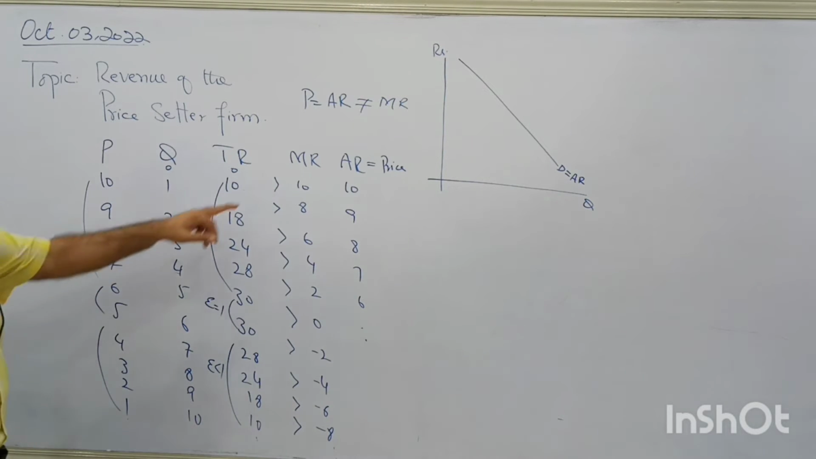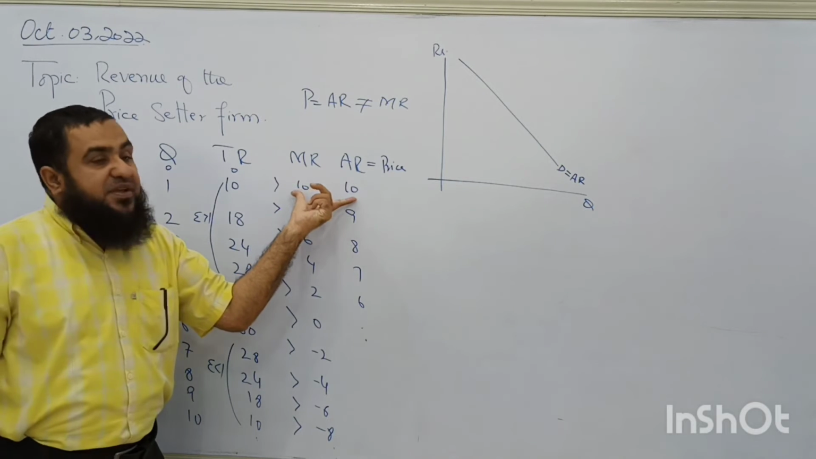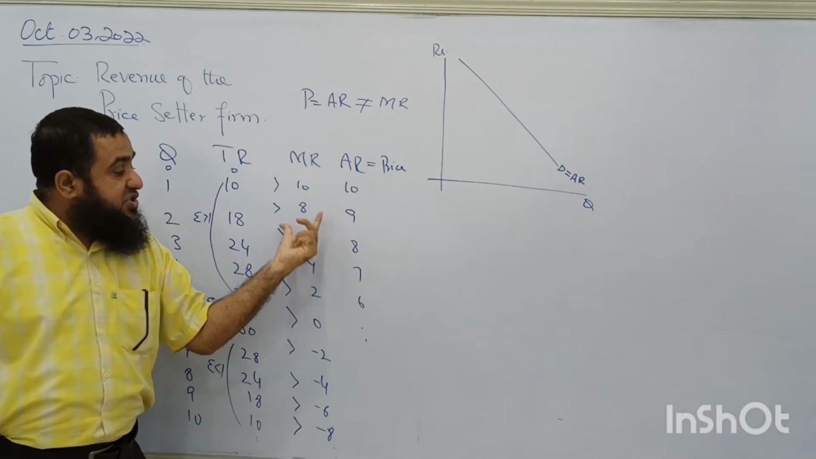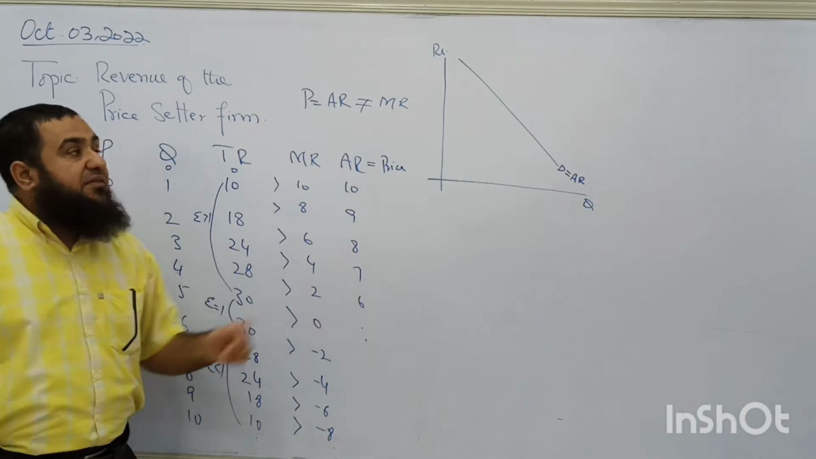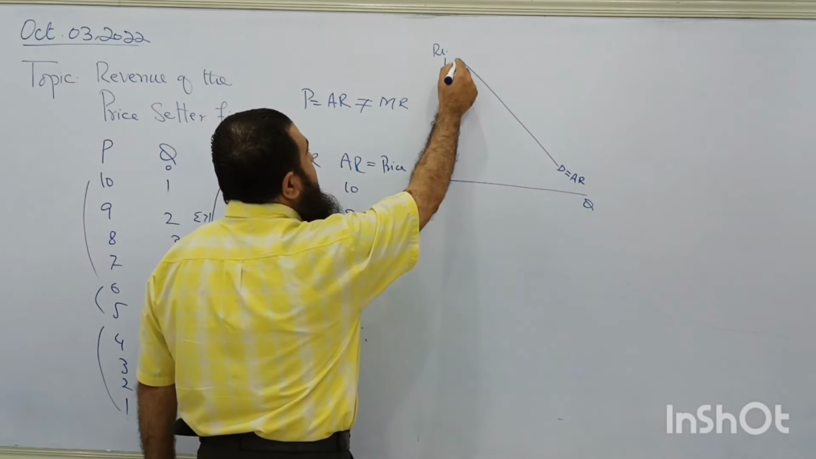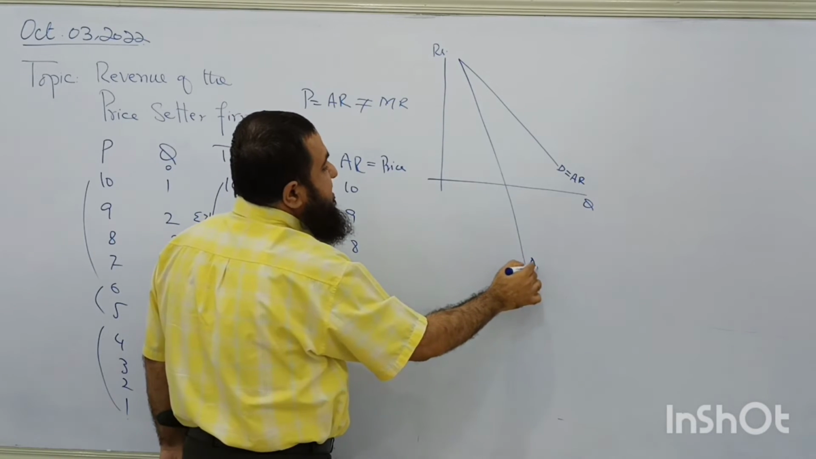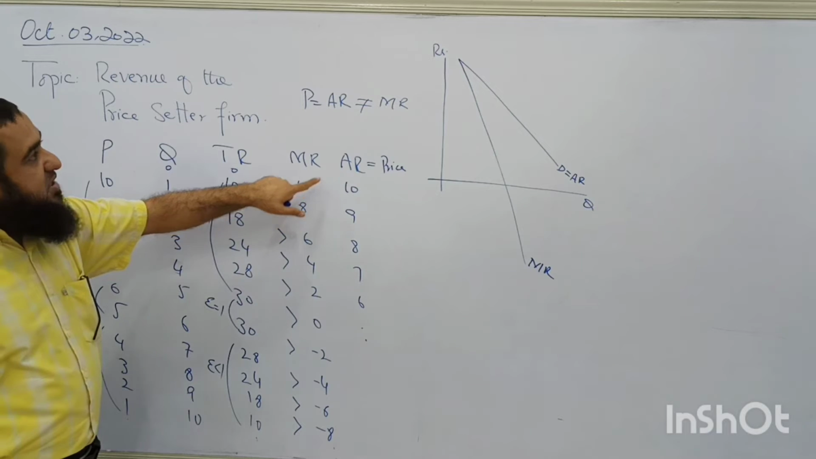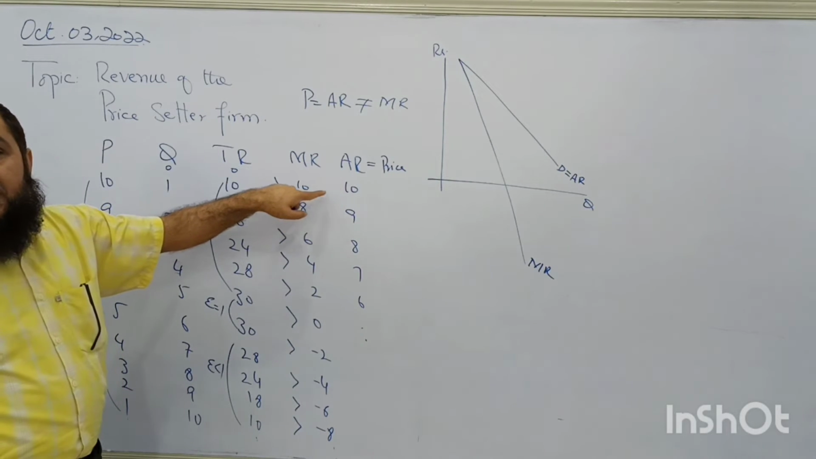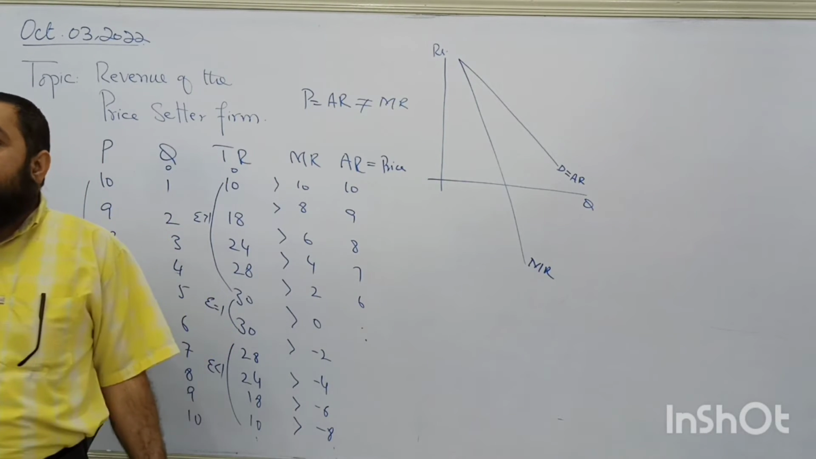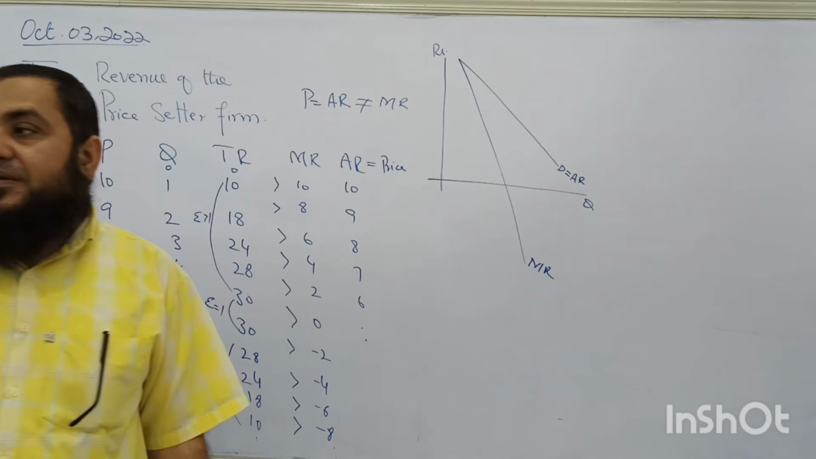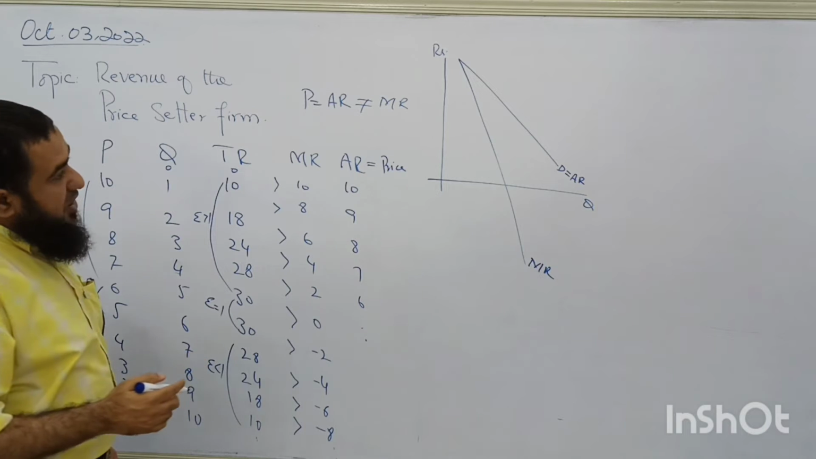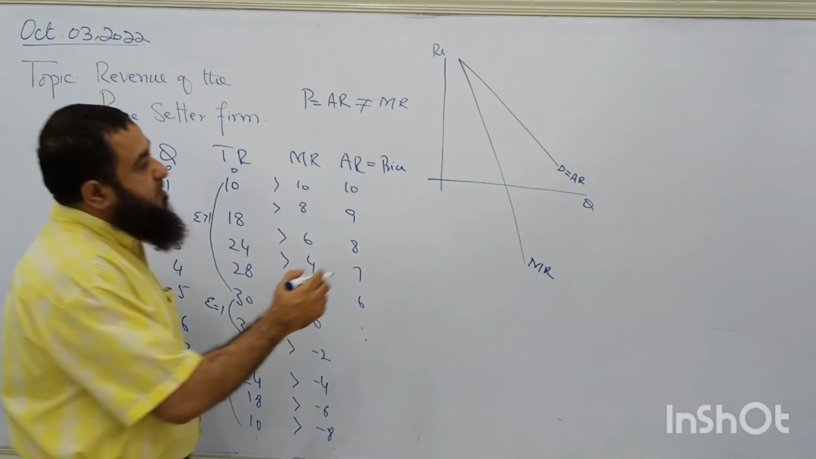Clear? Now marginal revenue starts from the same point as average revenue, but it is steeper than the average revenue. If I draw over here, this is the shape of marginal revenue. You can see it starts from the same point, but marginal revenue is twice as steep as average revenue. It is inside. Now I want to explain a few things.